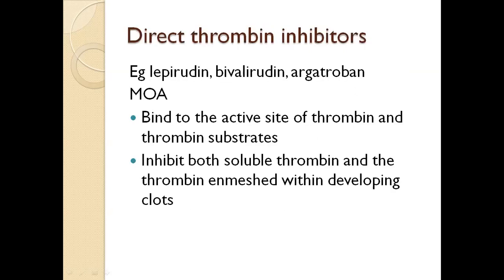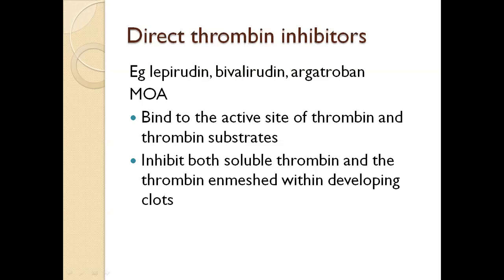Direct thrombin inhibitors. Examples: lepirudin, bivalirudin, argatroban. Mechanism of action: it binds to the active site of thrombin and thrombin substrates, and it inhibits both soluble thrombin and the thrombin enmeshed within developing clots.